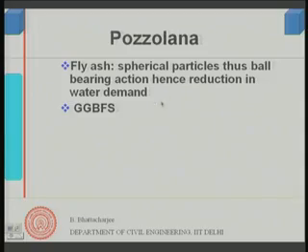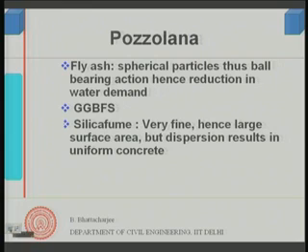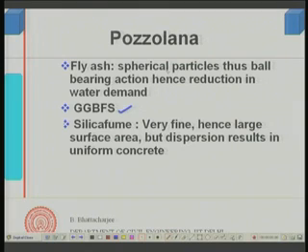Most of the codes recognize this, and I will show you some values. GGBFS, of course, is not known to be so spherical in nature, but these two are also very fine, so they can improve the cohesiveness of the concrete in general.